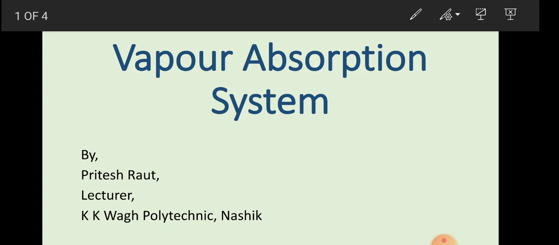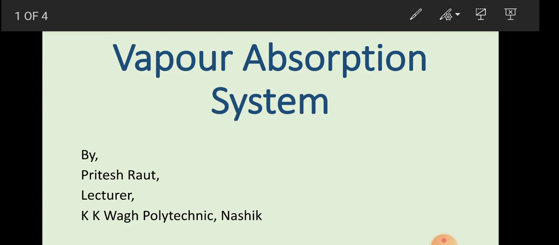When we compare this system with the vapor compression system, we find that the vapor compression system uses electrical energy to carry out its operation, but the vapor absorption system uses heat energy for getting the cooling effect. To produce cooling it requires only heat energy. So this is the major difference between the vapor compression and the vapor absorption system.